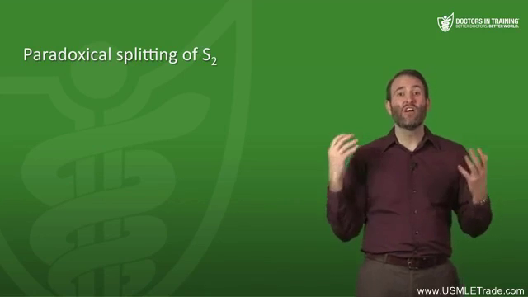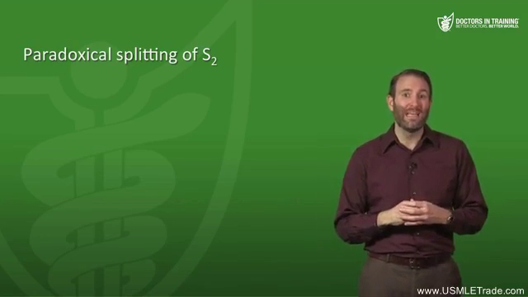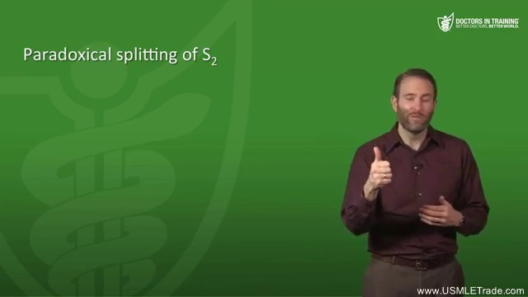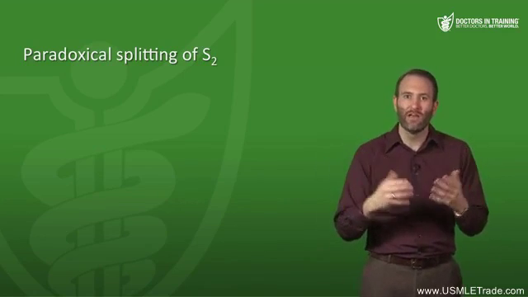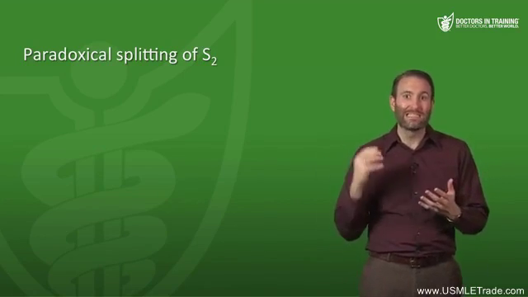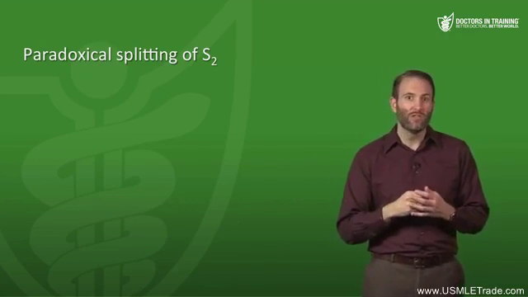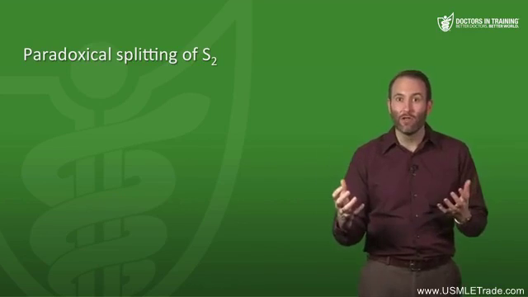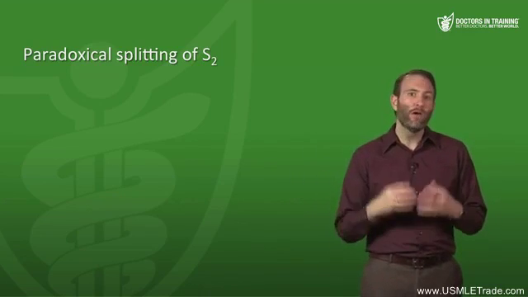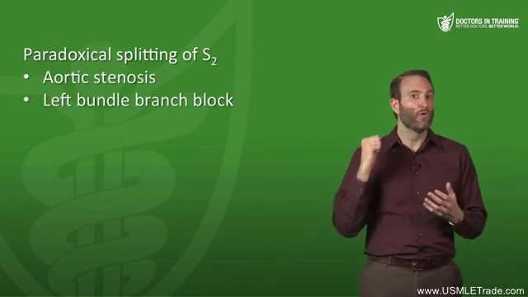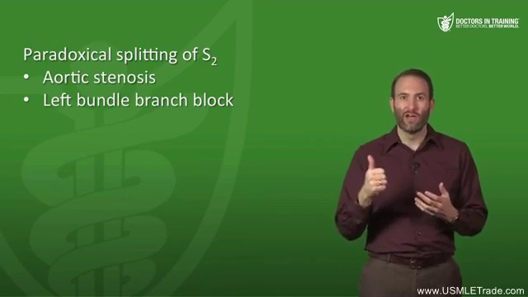And then next we have paradoxical splitting. This occurs when there is a delay in the emptying of the left ventricle. We've been talking about right this whole time. Now let's talk about the left. So instead of the aortic valve closing slightly before the pulmonic valve, now the pulmonic valve is closing first because of this delay in the closing of the aortic valve. And paradoxical splitting is associated with aortic stenosis or left bundle branch block.